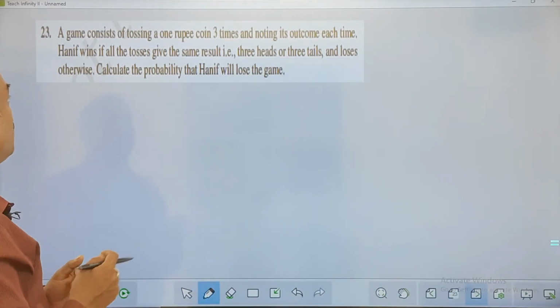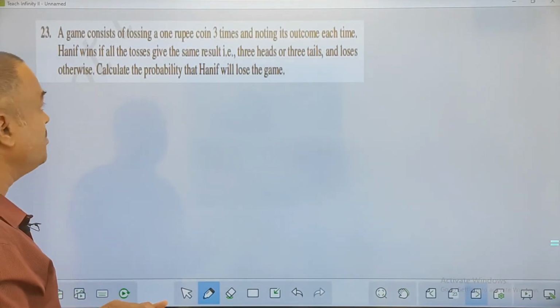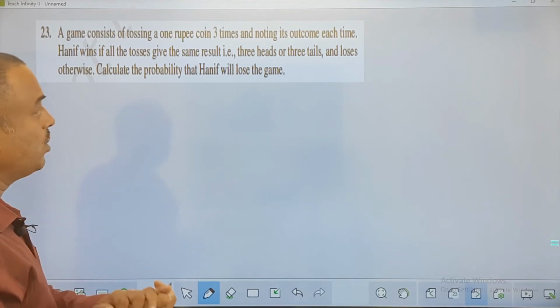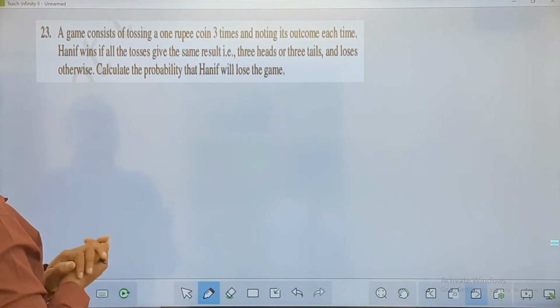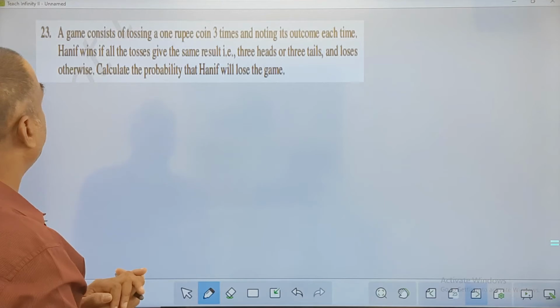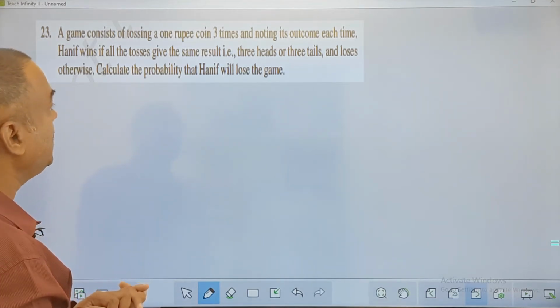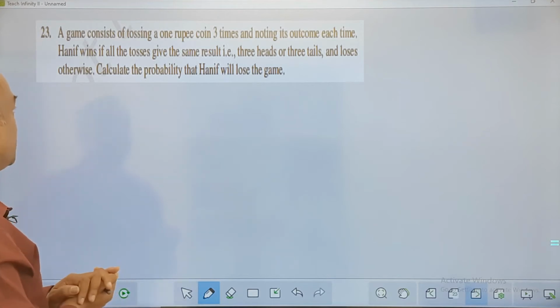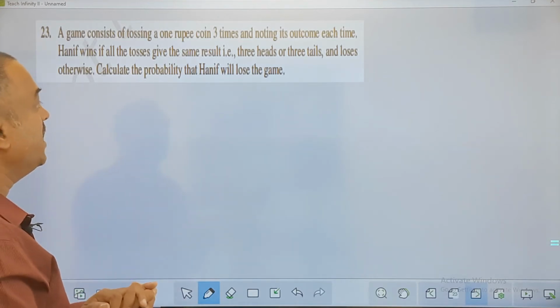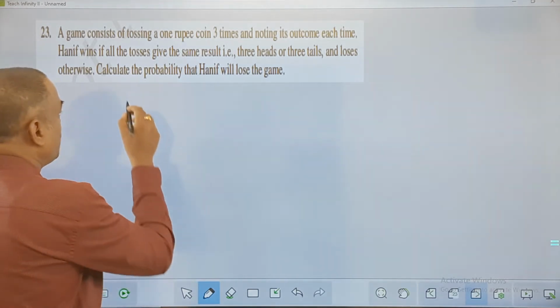A game consists of tossing a 1 rupee coin 3 times and noting its outcome each time. Nift wins if all the tosses give the same result, that is 3 heads or 3 tails, and loses otherwise. Calculate the probability that Nift will lose the game. So again, the arrangement.